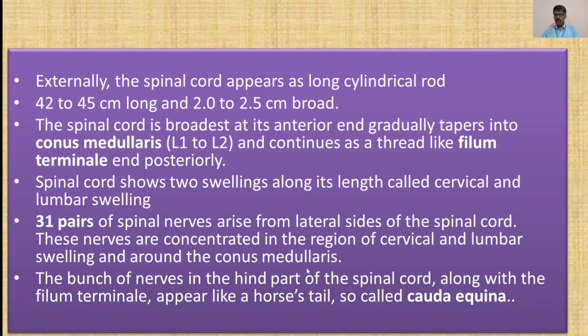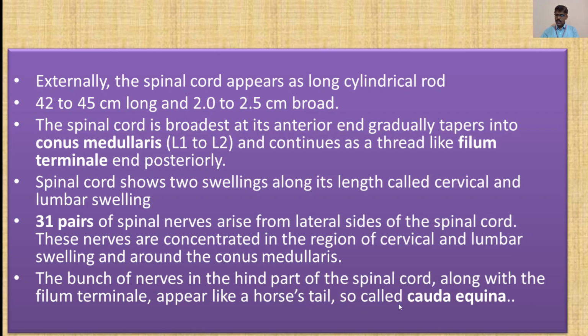Now we have discussed the conus medullaris. The bunch of nerves in the hind part of the spinal cord along with the filum terminale appears like a horse tail. Remember, you have a diagram in our textbook. It appears like a horse tail.